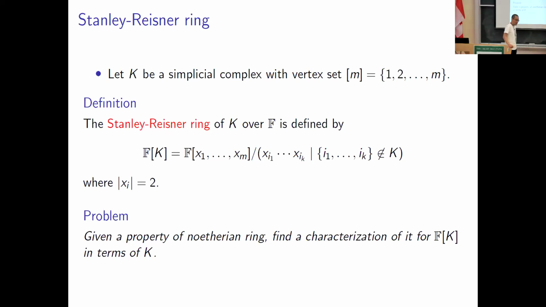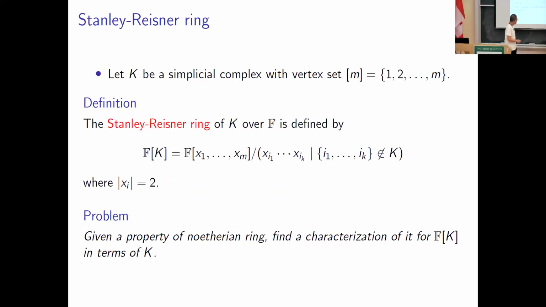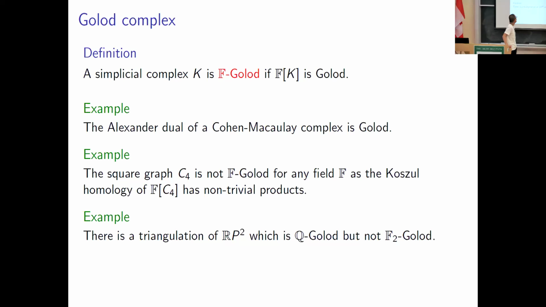So this is an interesting problem, but it's really hard in general. And this time, we choose golodness for the property of the Noetherian ring. So here's the definition. A simplicial complex K is F-Golod if the Stanley-Reisner ring of it over F is Golod.